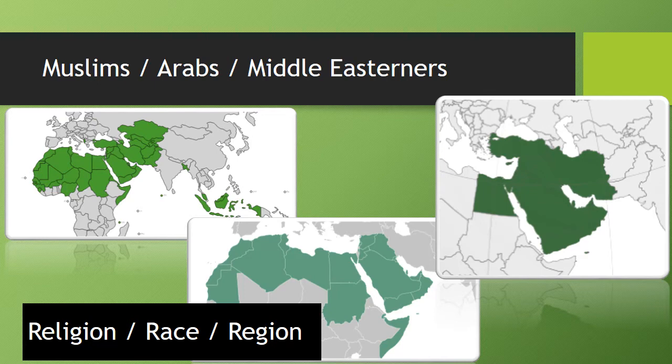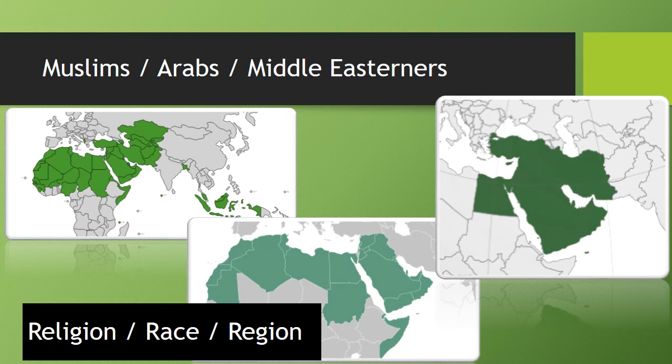Muslims are followers of Islam. Islam is a religion. So anyone can believe in Islam, anyone can be a Muslim, but these are the countries where most of the population are Muslims. You'll see that includes Indonesia in Southeast Asia, which is actually one of the largest Muslim countries in the world. It includes most of North Africa, and then lots of the Middle and Central East.